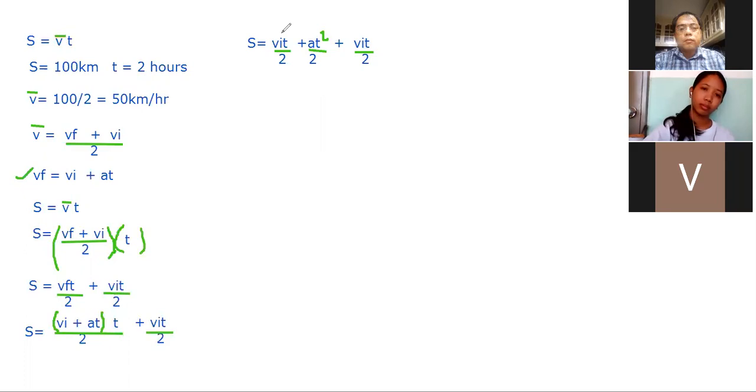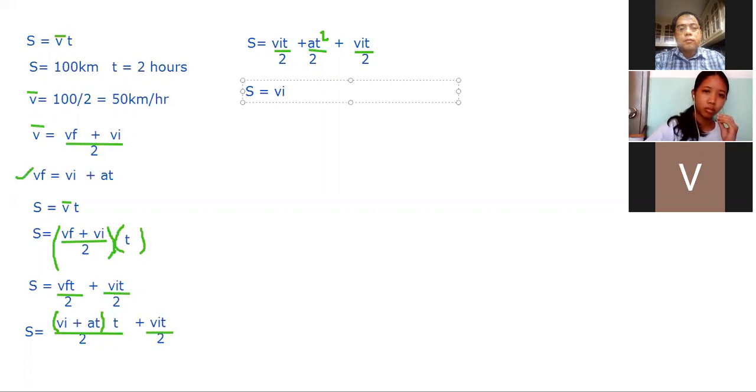Now, can we add together V sub I T over 2 and another V sub I T over 2? Can they be added? Yes. So what happens when you add x plus x? 2x. But this is 1/2 x plus 1/2 x. So what becomes of 1/2 x plus 1/2 x? It becomes just x, sir. 1x. In this case, it will just be called V sub I times t.